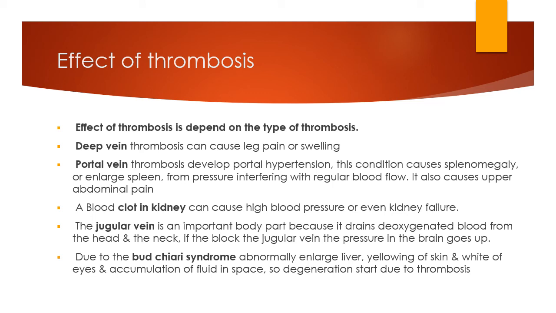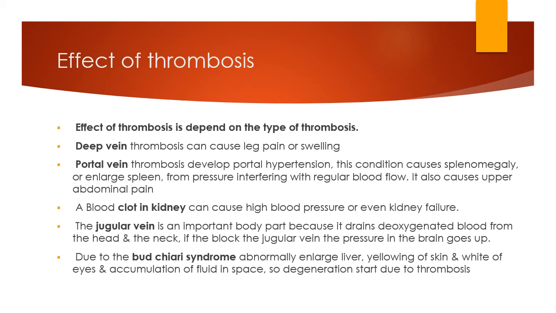Then next one is portal vein thrombosis, which develops portal hypertension, and this condition causes splenomegaly, or enlargement of the spleen, from the pressure interfering with the regular blood flow. It also causes upper abdominal pain. And a blood clot in the kidney can cause high blood pressure, or even kidney failure. Then next one, the jugular vein.